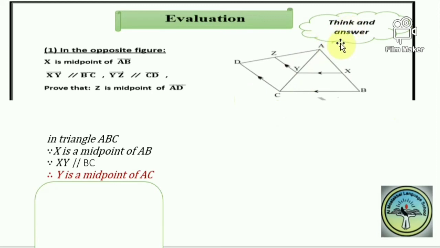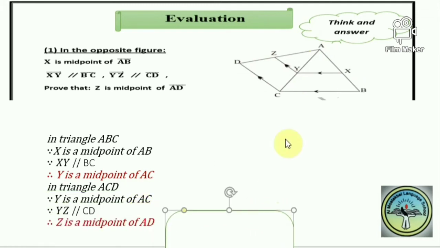Here I will look at triangle ACD. Since Y is a midpoint of AC, and since YZ is parallel to CD, okay, that's theorem 2. A ray drawn from a midpoint parallel to a side should bisect the third side. So Z is a midpoint of AD.